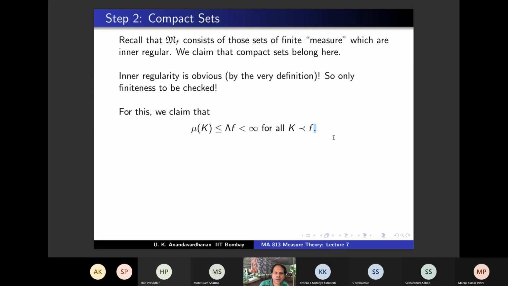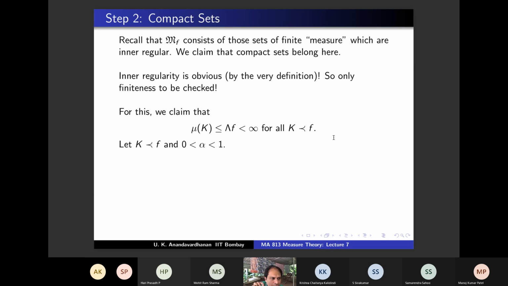So we claim that mu k is less than or equal to lambda f for all k preceding f. This is what we are going to prove. So let k precede f. What do we have to show? We have to show mu k is less than or equal to lambda f, right? So pick a k which precedes f, and for that k we have to show mu k is less than or equal to lambda f. I'm also going to pick an alpha between 0 and 1 and argue with that. Can you guess what the argument is going to be?